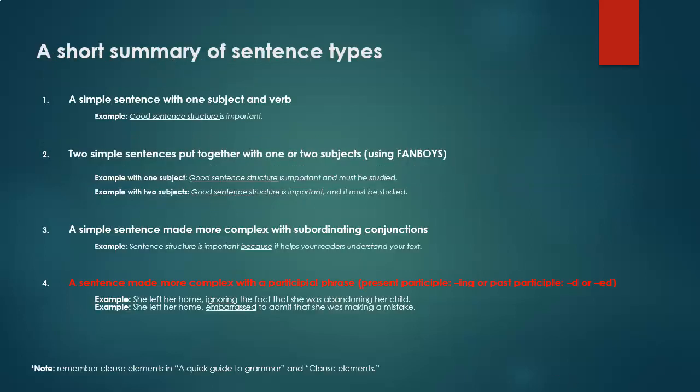This is the end of the tutorial for comma rules in simple sentences made more complex with subordinating conjunctions. Next time we'll take a look at a sentence made more complex with a participial phrase.